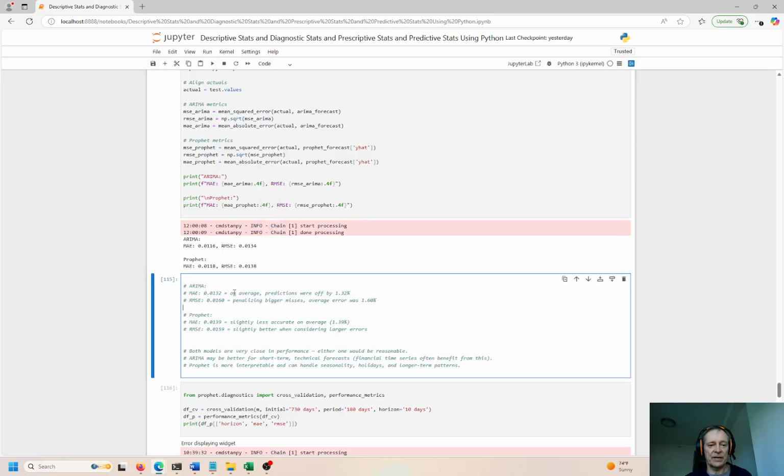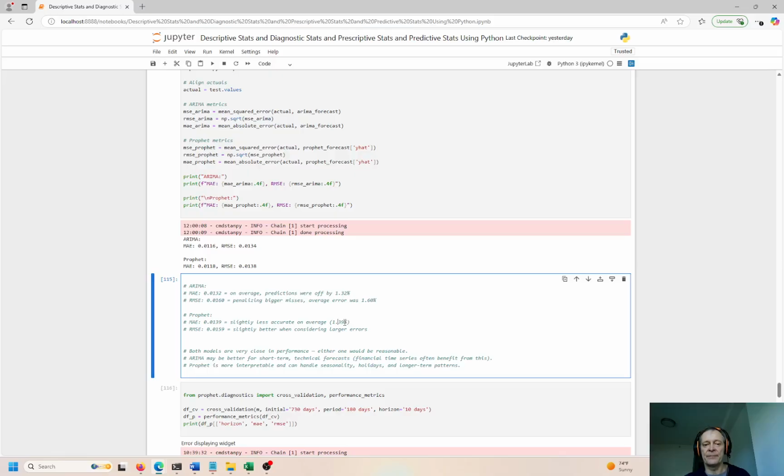So the mean average error is using the average prediction. We're off by 1.32%. So pretty tight. That's pretty decent, pretty tight. And by Prophet, 1.39%. So I said Prophet was my favorite tool to use over ARIMA.